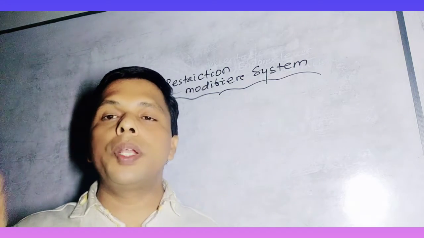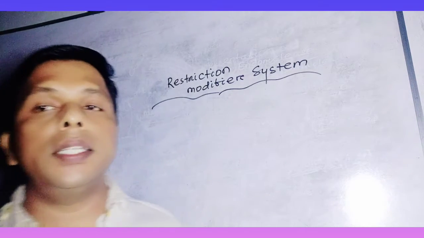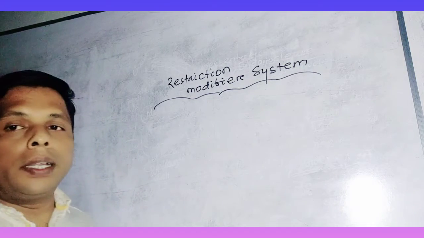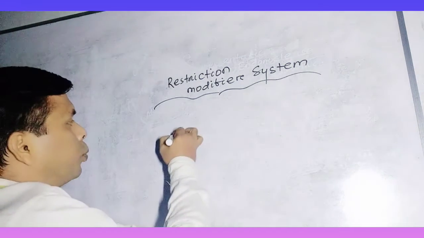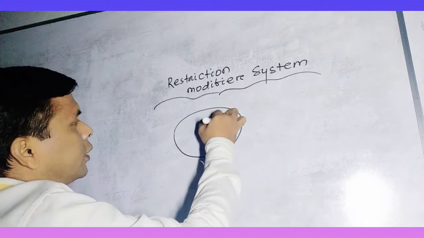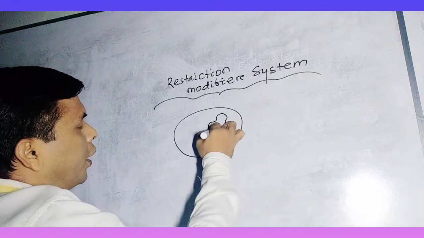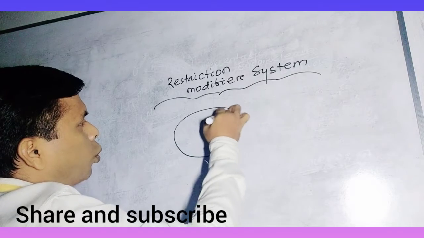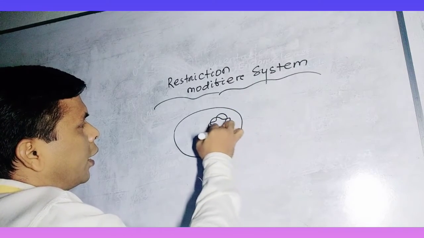We have already discussed why it is called restriction endonuclease: it is due to its cutting ability. Suppose this is the bacterial cell, and this is the host DNA, the bacterial circular DNA.